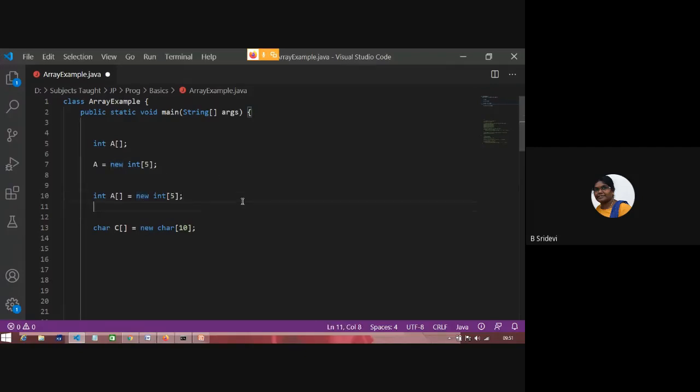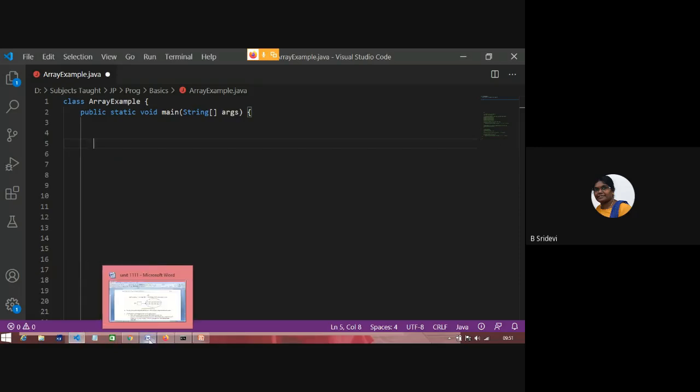That means if I print A of 0 here, it will give 0. A of 1 here, it will give 0. A of 2 here, it will give 0. By default, array values are initialized to 0. So this is the way we declare.